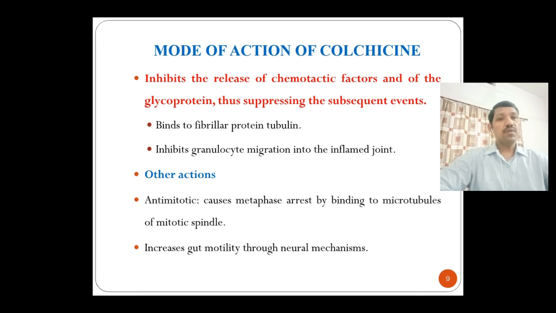Colchicine also has some other effects which are beneficial in acute gout. What are those? The first one is antimitotic: it causes metaphase arrest by inhibiting the microtubules of the mitotic spindle, and it also increases gut motility through a neural mechanism.